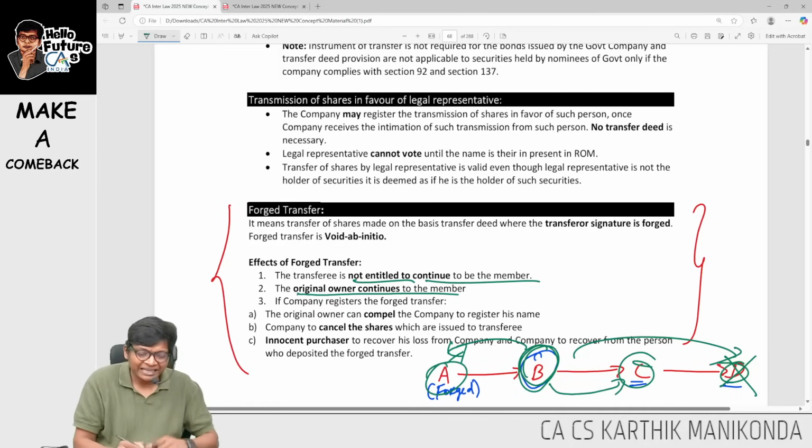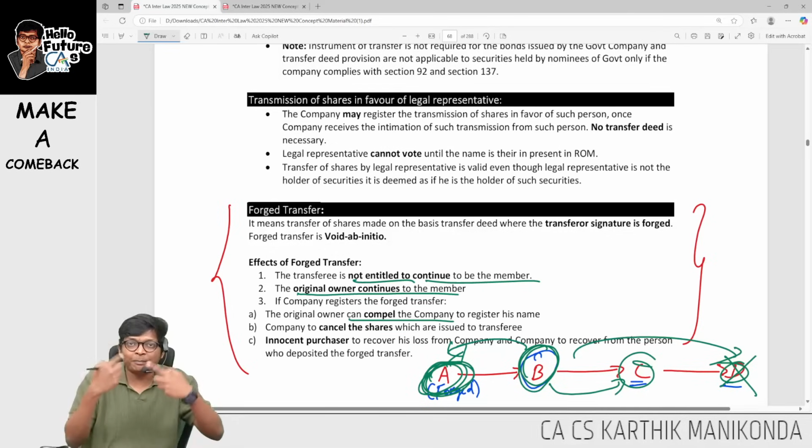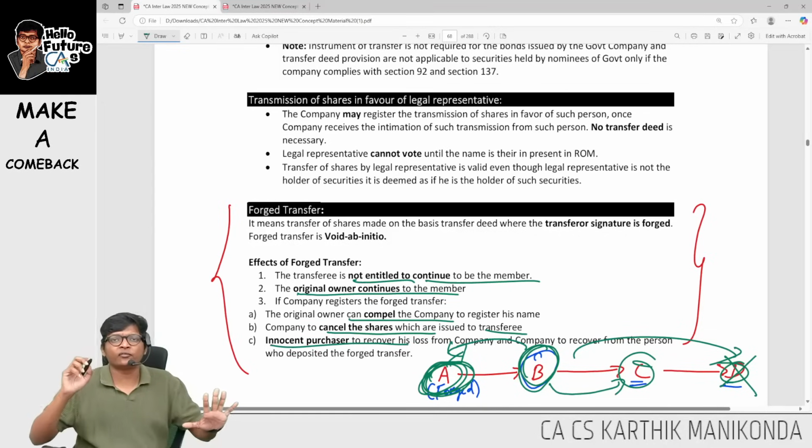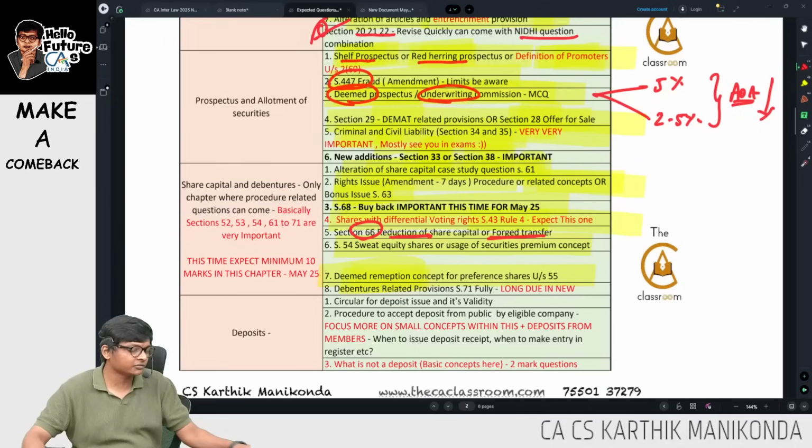Original owner A continues to be the main shareholder, and then the original owner can compel the company. So A can ask the company to give the shares back in his name and cancel the shares which are issued to the person after forgery. The innocent purchaser can recover the loss from the person who did the forgery. This is the case of forced transfer, guys.